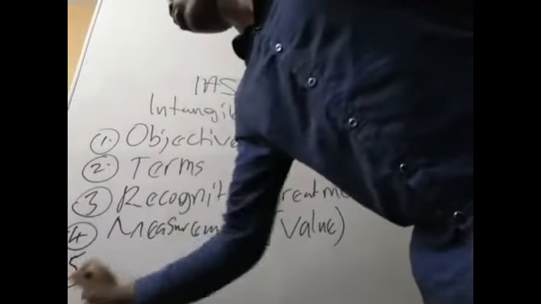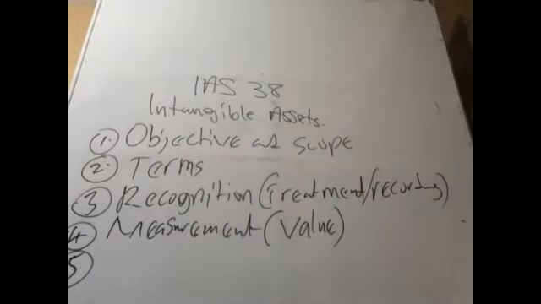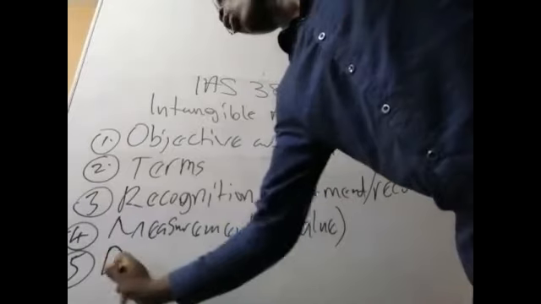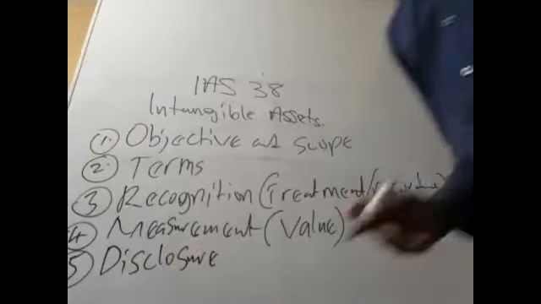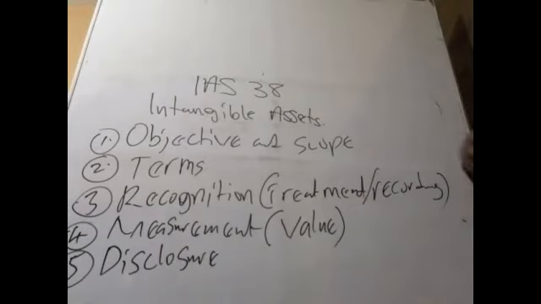Then we go to the last section, the most important one that we have to look out for: the disclosure requirement. What needs to be disclosed under intangible assets. So these are the five sections that we need to go through.